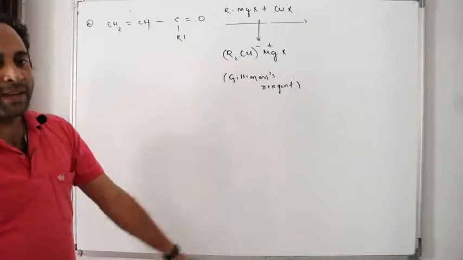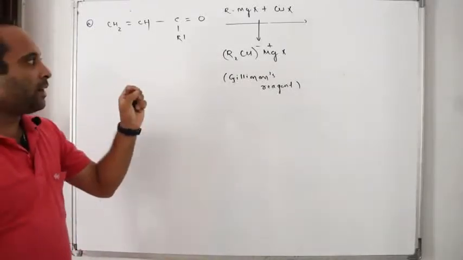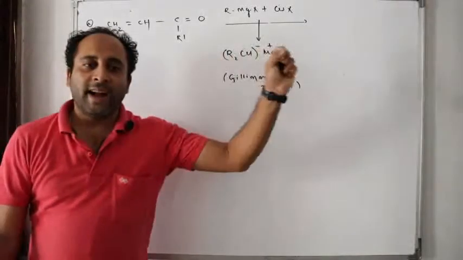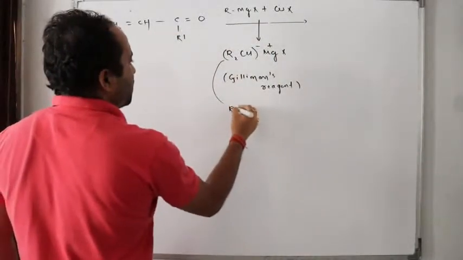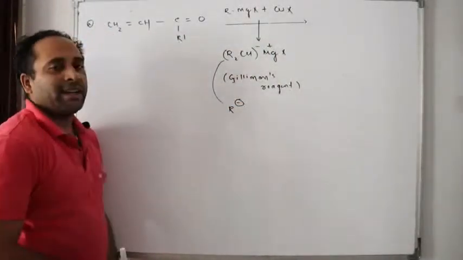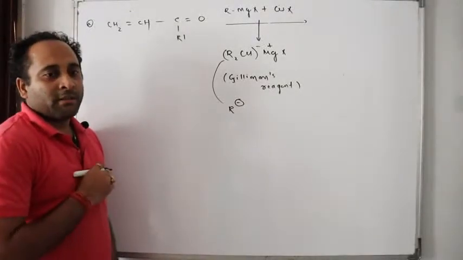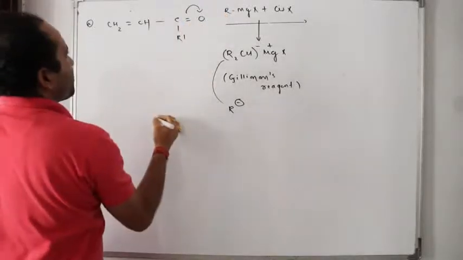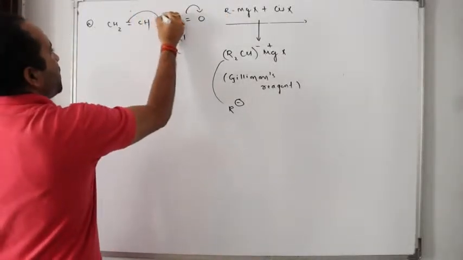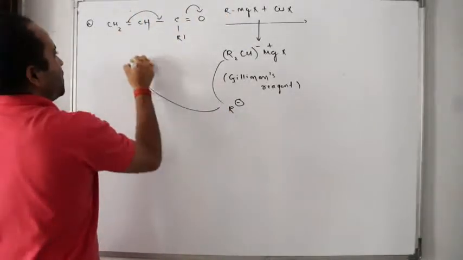Okay, so what will happen? Gilman's reagent will always go for 1,4 addition. How will it go for 1,4 addition? Now this alkyl group acts as the base. What will happen in this case? This will come over here, and there will be a plus charge here. This will be attacked.